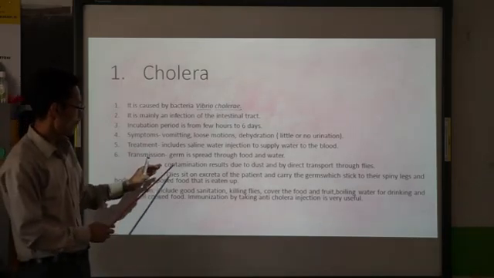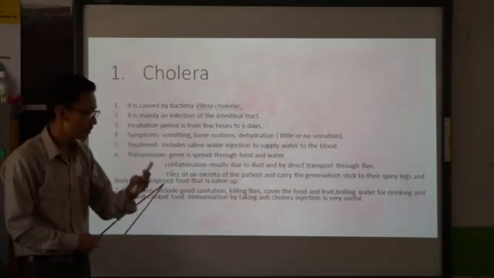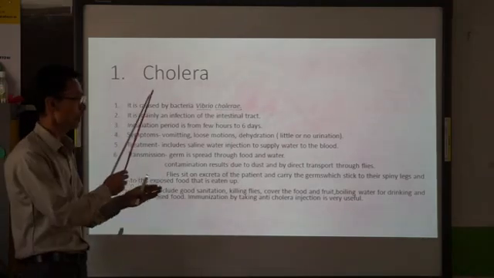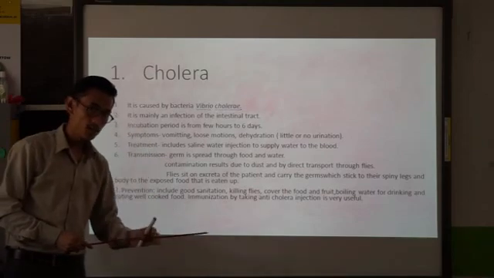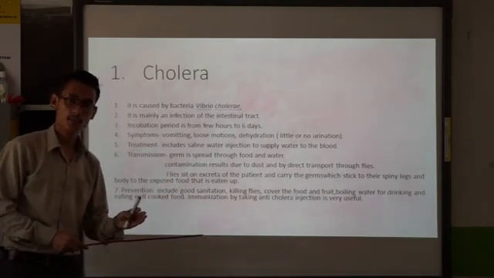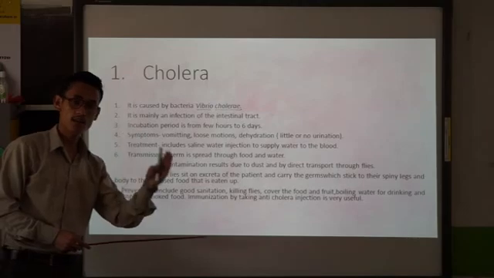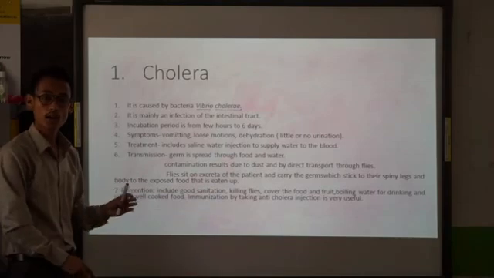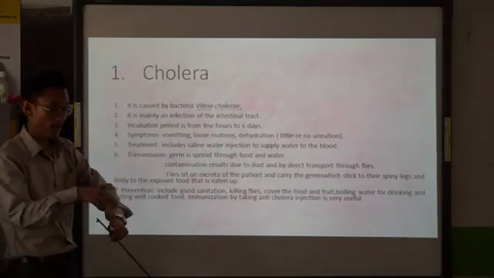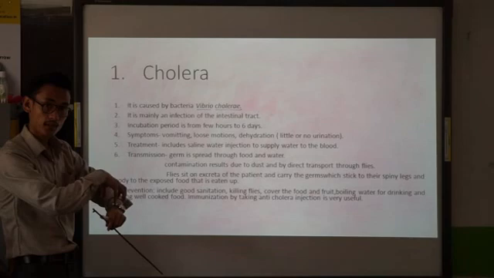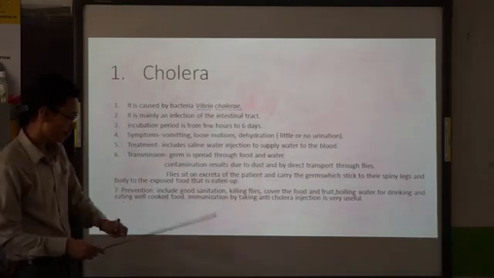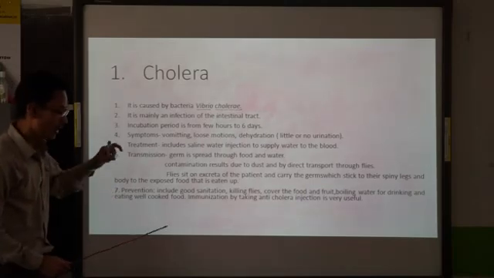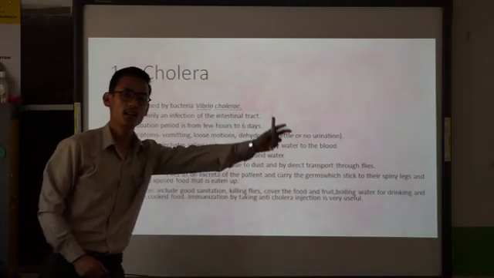So mainly the flies will sit on the waste products of the infected individuals, those individuals who are suffering from cholera. Mainly the flies will sit on the waste products, on the excreta, on the fecal materials. Now that fecal material contains the germs, contains the bacteria that causes cholera. So those germs will attach to the body of the flies. That means the flies will carry those germs. It will stick to the spiny legs and the body. Clear? And will carry the germs from one place to another place.